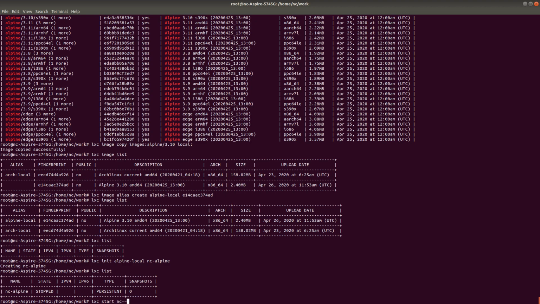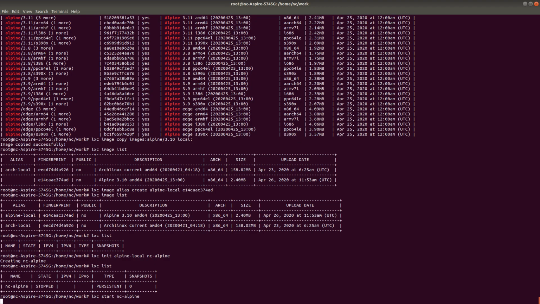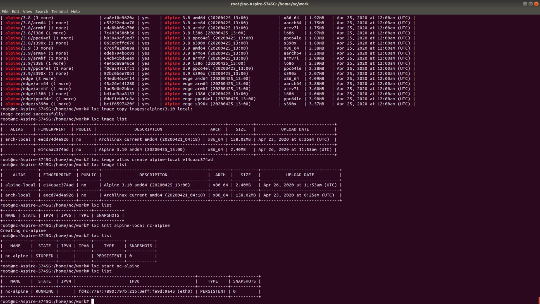So now you will see the container has started. How much time is it taking? It's absolutely fast, right? So that's the advantage. As you can see, it's running at native level performance. So it is running an Alpine Linux machine.